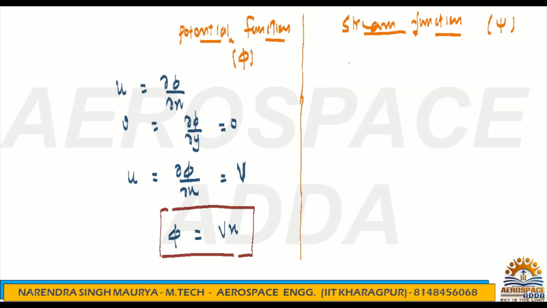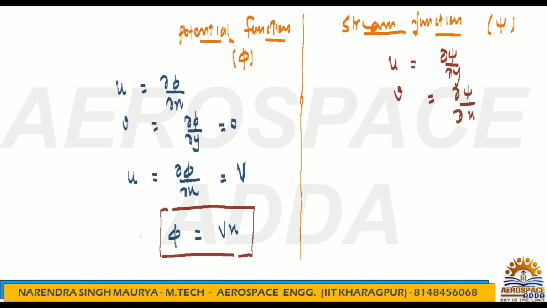Similarly, you go for the stream function. What is the formula for the stream function? You have to take the opposite derivative. If you are talking about u, then it is nothing but dou psi by dou y. And similarly v is nothing but minus dou psi by dou x, right?